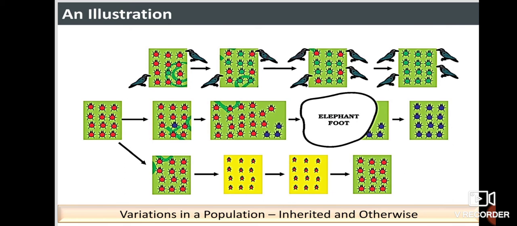Since there is no proper food for the beetles, even the weight of the beetles will start to reduce. The beetles are poorly nourished. As a result, the average weight of adult beetles decreases from what it used to be when leaves were plentiful. But there is no genetic change occurring.